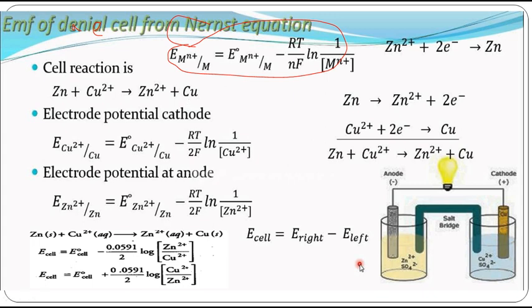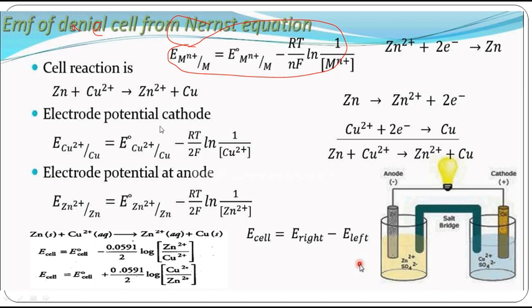So zinc becomes zinc 2 plus plus 2 electrons. Copper 2 plus takes up the 2 electrons, gives copper. So two electrons are involved in the reaction. Both equations are balanced. Now when I add this, what do I get? Zinc plus copper 2 plus plus 2 electrons gives zinc 2 plus plus copper plus 2 electrons. On the left hand side also 2 electrons, right hand side also 2 electrons, so I can cancel them. So we get this complete cell reaction.